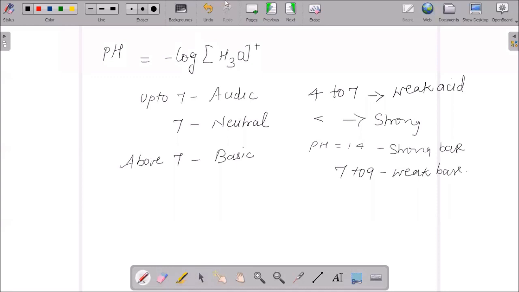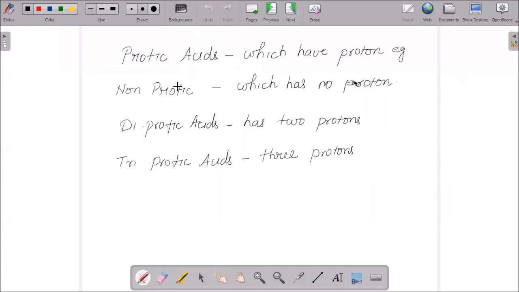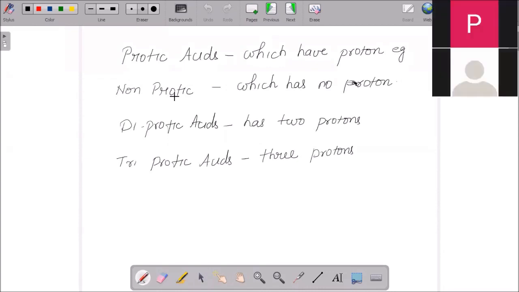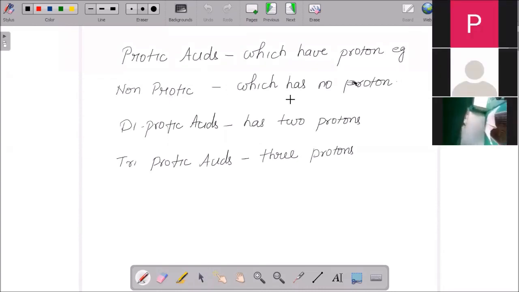It is important that we note these definitions: protic acid, non-protic acid, and, based on the number of protons, diprotic and triprotic. What is protic? Protic acid means those acids which have protons. Non-protic has no protons. If the count increases, with 2 protons it becomes diprotic, and with 3 protons it becomes triprotic.